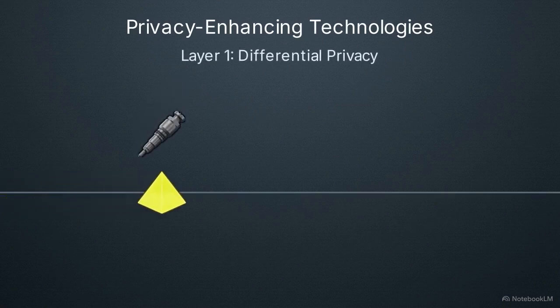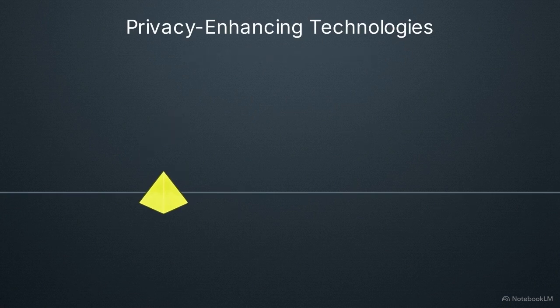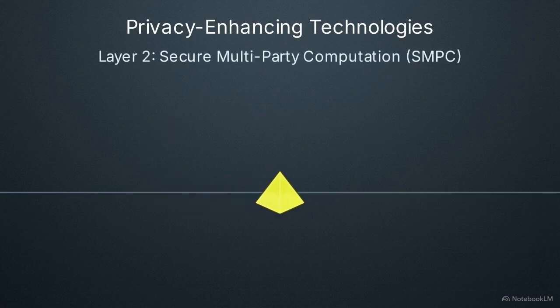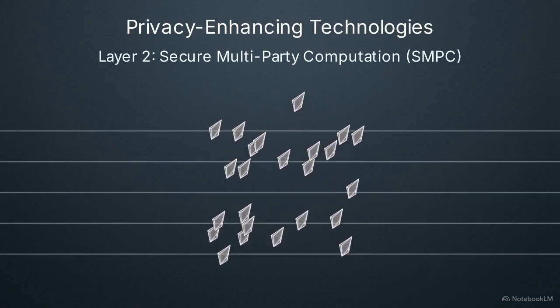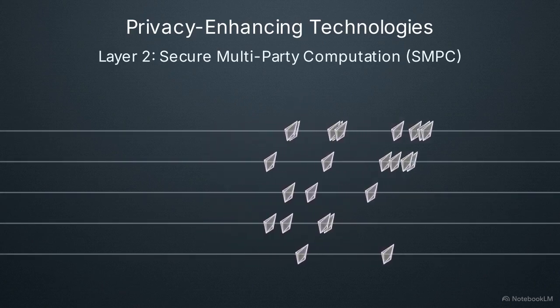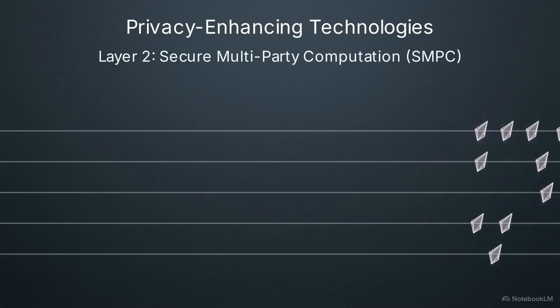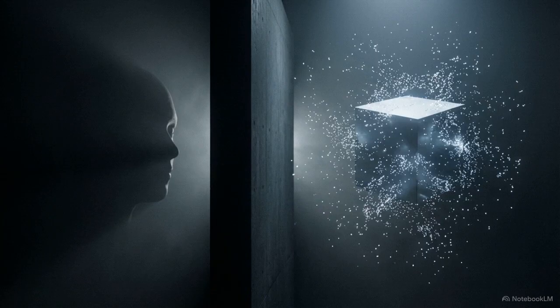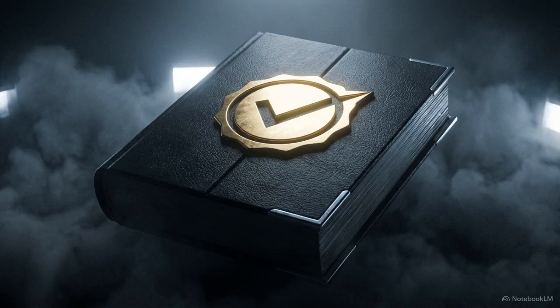The first layer, differential privacy, injects mathematical noise into weight updates before transmission. The second layer, SMPC, shatters that noisy data into fragments, distributing them across network paths so no intercepted packet contains a complete picture. These technologies decouple the model updates from the original identity of the data, bringing the risk of reconstruction down to a negligible level that meets rigorous regulatory standards.